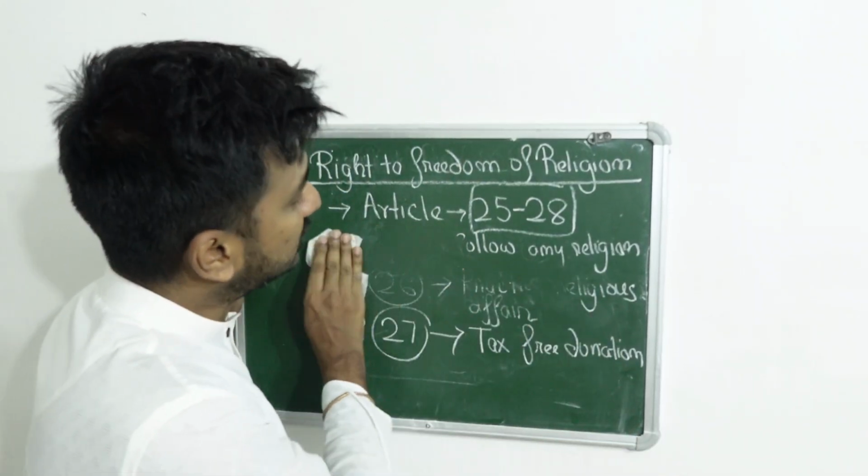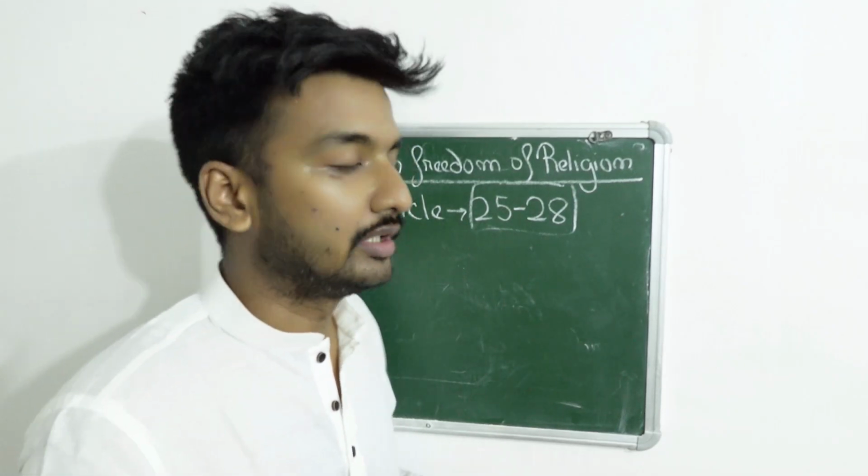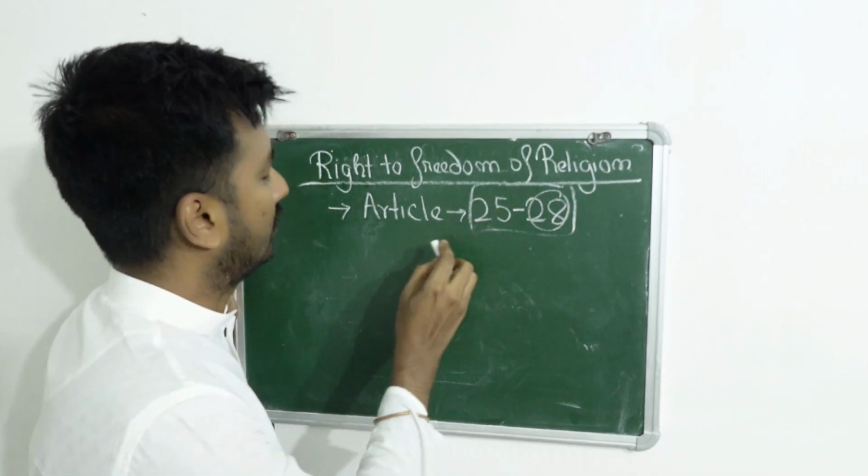Now, the most important article of this right to freedom of religion is Article 28.